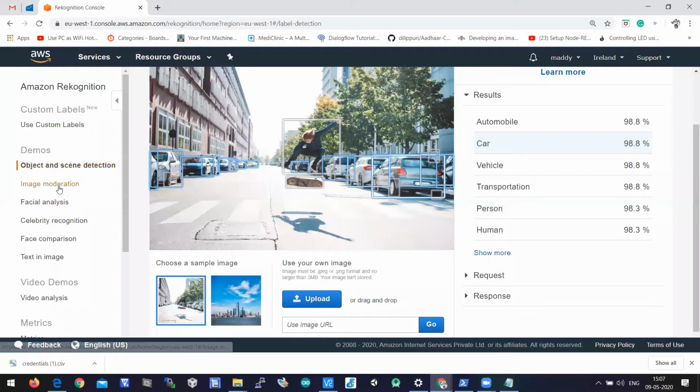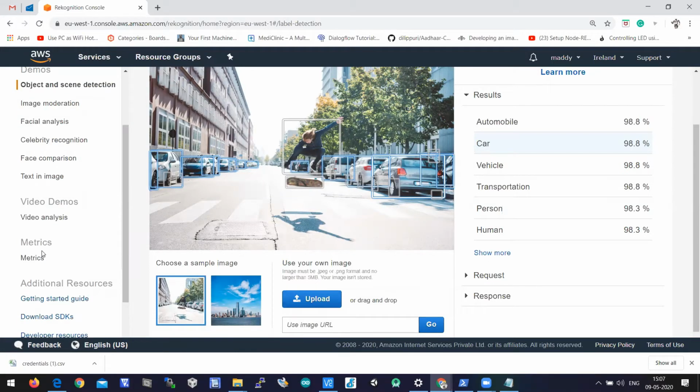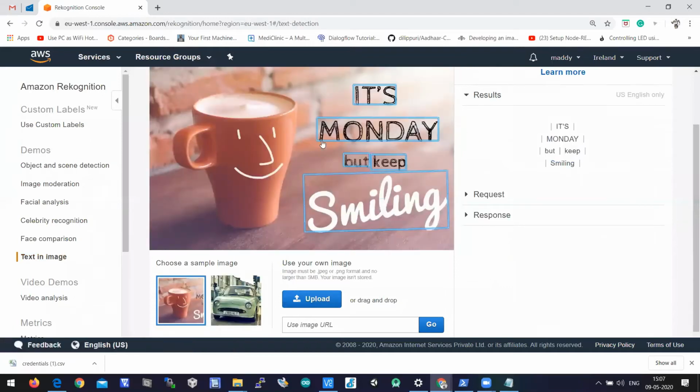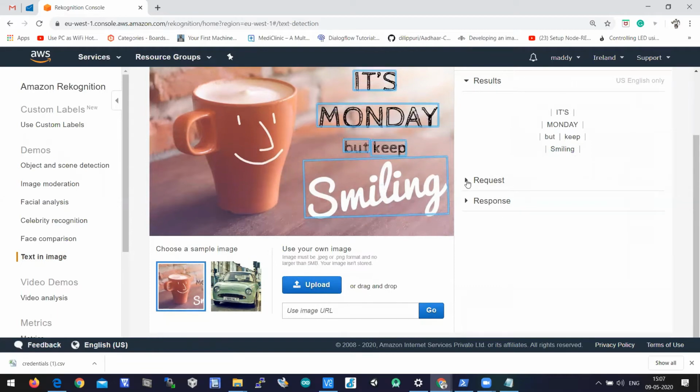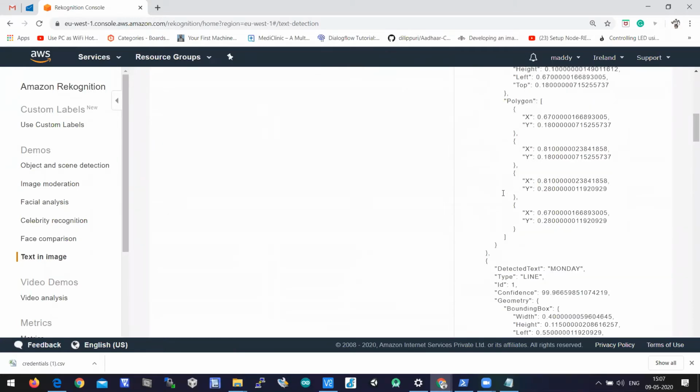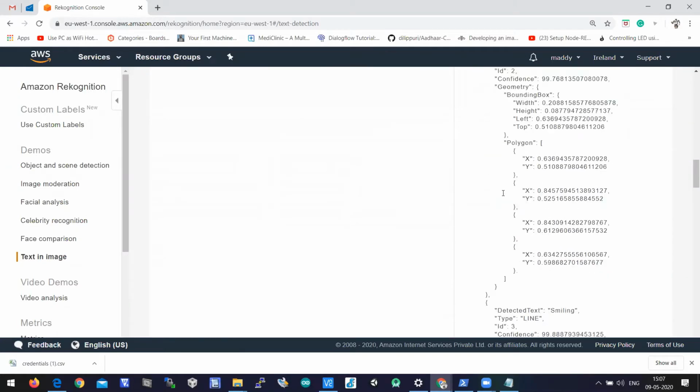In a similar way, for text in images, it is able to identify what the text is. You need to understand which API to call, and then you can see what kind of request you need to make and what kind of response it is printing.